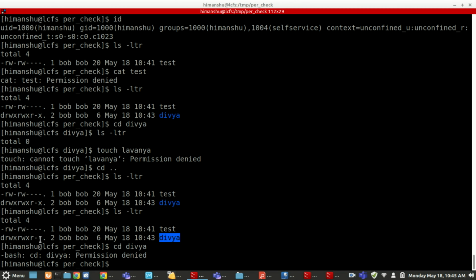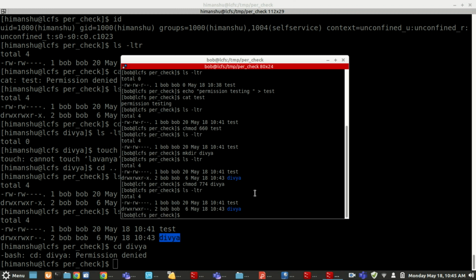If there is no execute permission, you are not even allowed to go inside that directory. You have read permission, but you cannot go inside that directory. Execute is very important. That's why execute permission comes by default. If execute permission is not there, you will not be allowed to go inside that directory at any time.